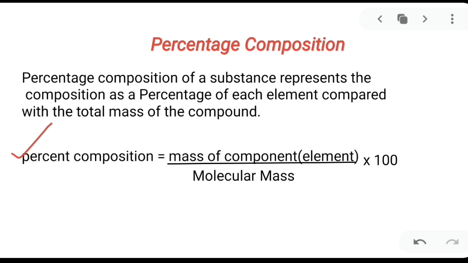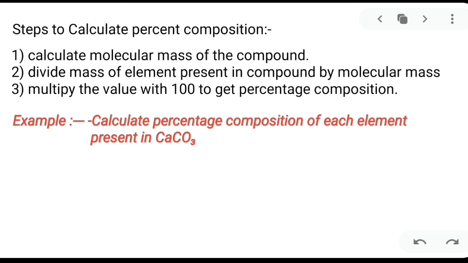Now let us check how to calculate. What are the steps? First step is that find molecular mass or relative molecular mass of the compound. Second is that divide the mass of the element present in the compound with the molecular mass. Third step is multiply it with the 100. Now let us calculate the percentage composition of each element present in calcium carbonate.